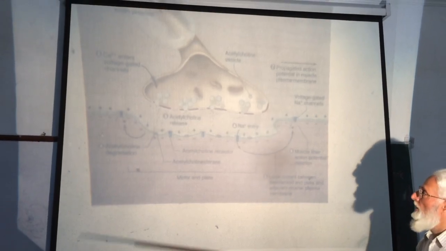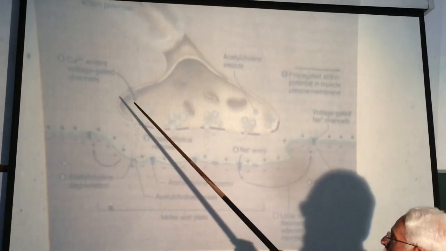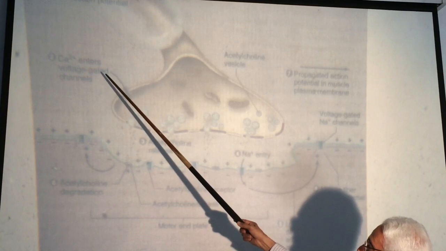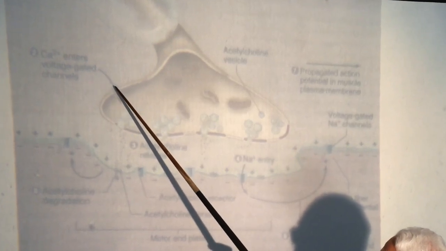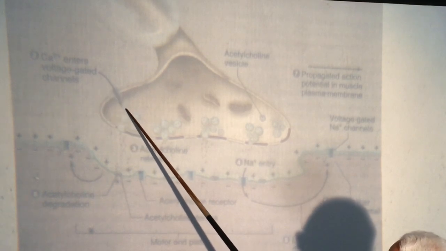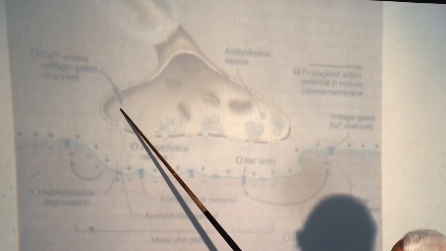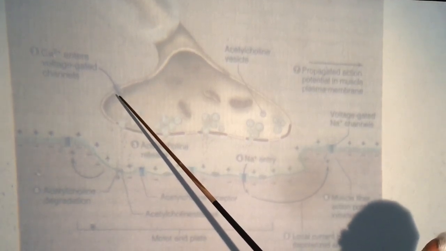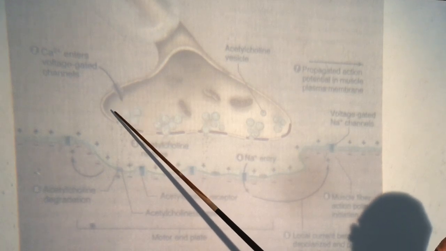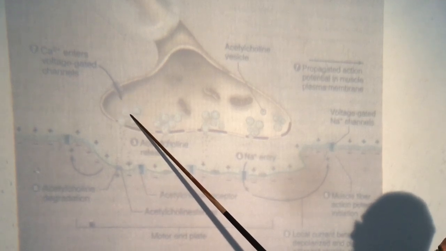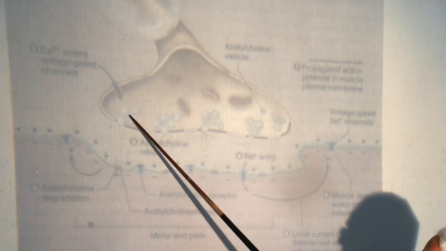So calcium ions diffuse from the synaptic space through these voltage-gated calcium channels into the nerve terminal or end foot.